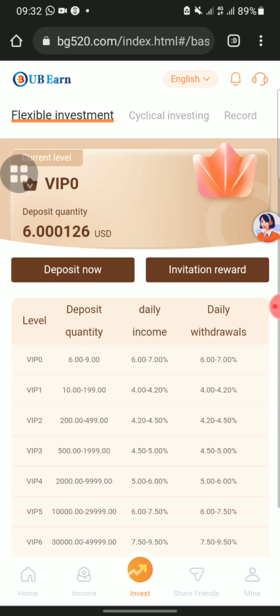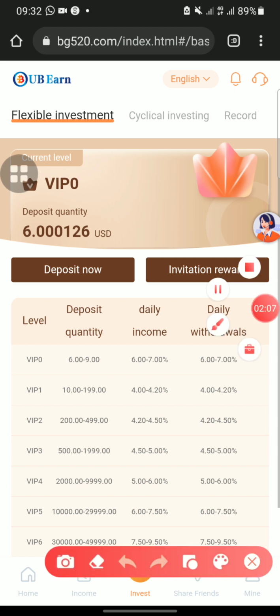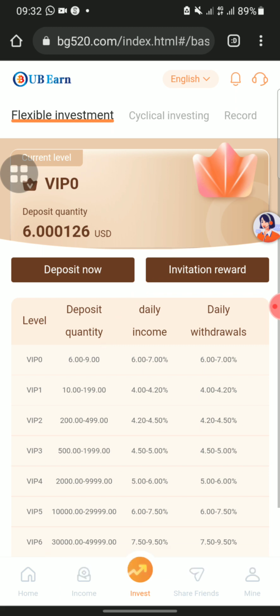You can see when it comes to this invest section, they have VIP 1. VIP 0 is $1 to $9, while VIP 1 is $10 to $199. When you register, you'll be having 805. All you have to do now is either deposit $1 to enter VIP 0, or deposit $5 on top to enter VIP 1.